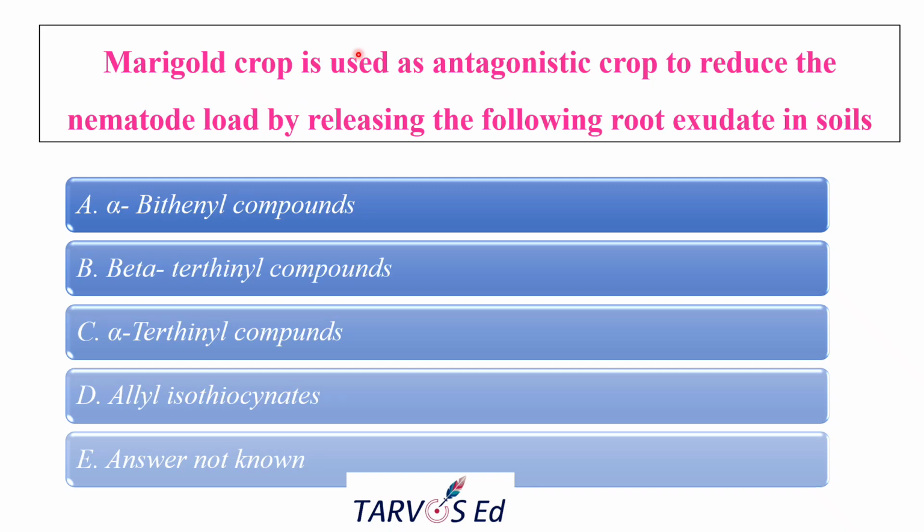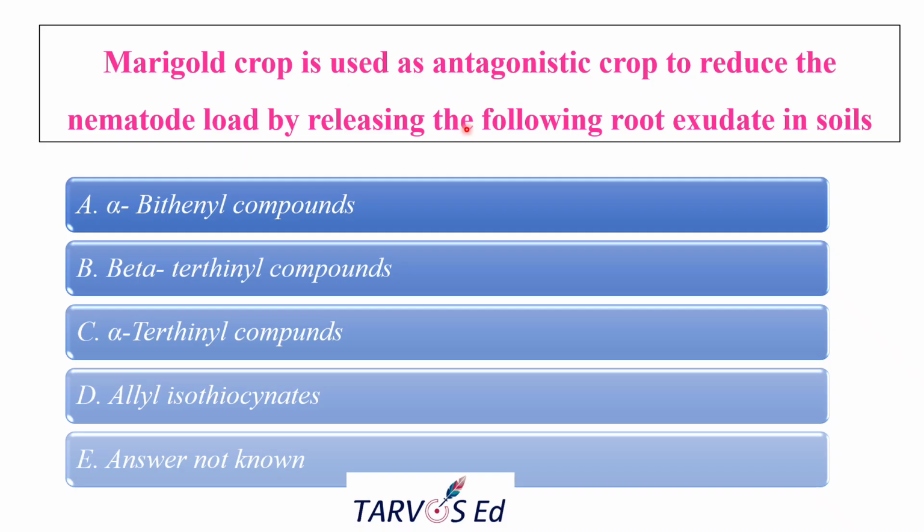The next question is, marigold crop is used as an antagonistic crop to reduce the nematode load just by releasing the following root exudates in soil. This is why it is called an antagonistic crop: the root exudates will help to manage the nematode population. So that's why it is used as an antagonistic crop.